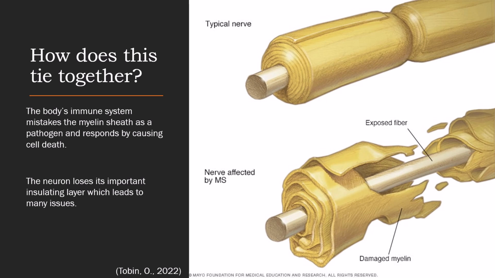For example, if neurons, which act as key communicators for motor functions, were demyelinated from multiple sclerosis, then one may have issues with spasms or tremors. As seen in this image here, you can see that the exposed fiber is able to leak out signals, and this is what causes the issues with MS.